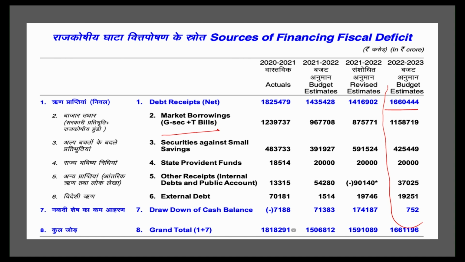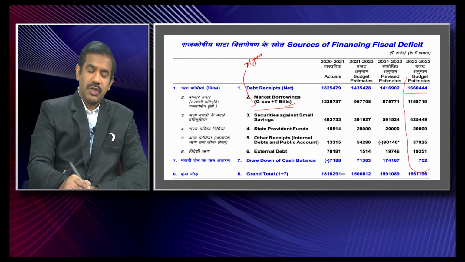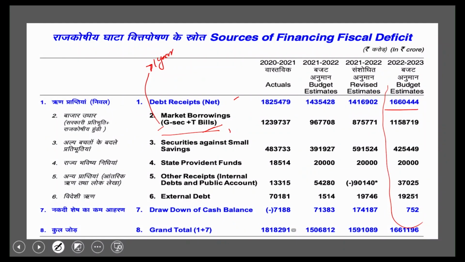And when it comes to market borrowings, you have two different types. One is G-Sec and the other is T-bill. G-Sec stands for government securities, instruments that generally have a maturity period of more than 1 year, I mean borrowing with a commitment to repay after more than 1 year. Generally, we call them government securities or gilt-edged securities. T-bills are money market instruments whose maturity period, to a large extent, would be less than 1 year.